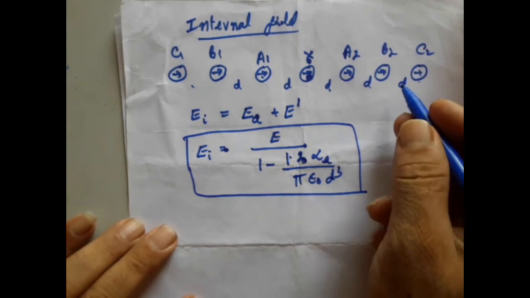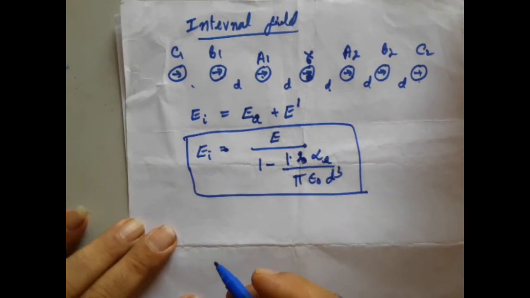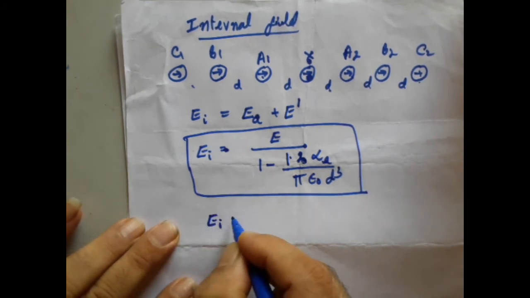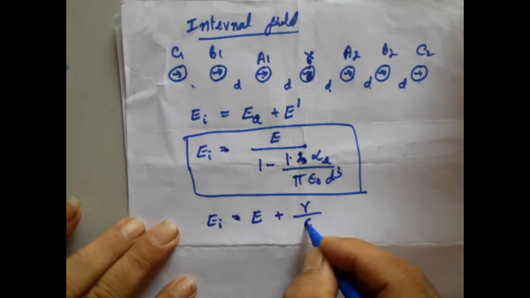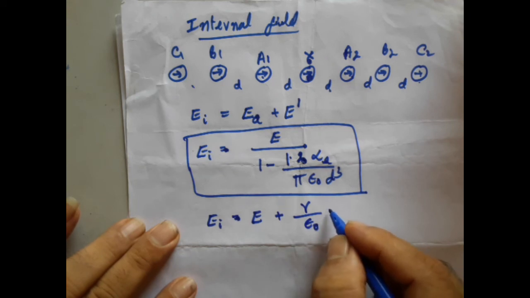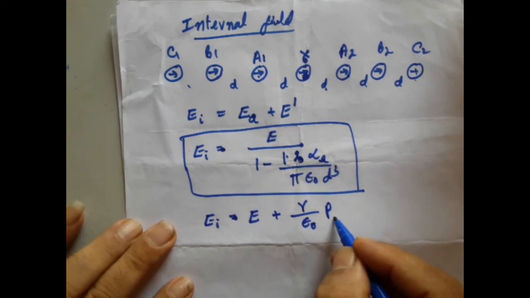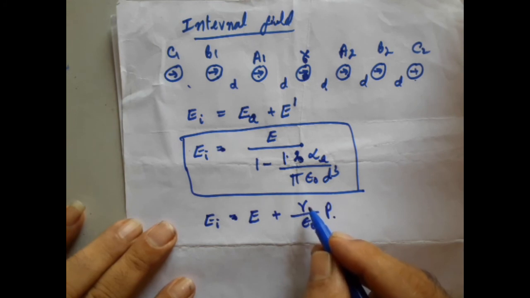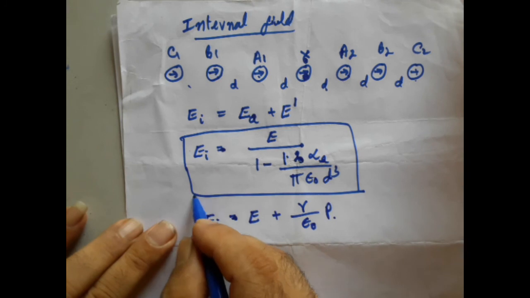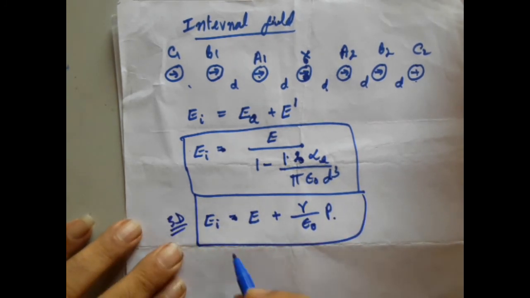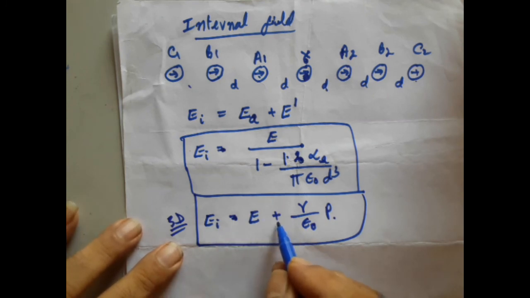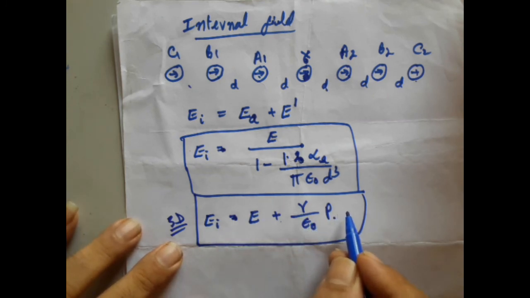Now, this is in the case of a one-dimensional material. But if you consider the same electric field in a three-dimensional material, the internal electric field can be rewritten as E plus gamma divided by epsilon naught into P, where P is the net polarization, gamma is a proportionality constant, and E is the applied electric field. Therefore, in a 3D material, which means a bulk material, the net internal electric field is given by E plus gamma divided by epsilon naught into P.